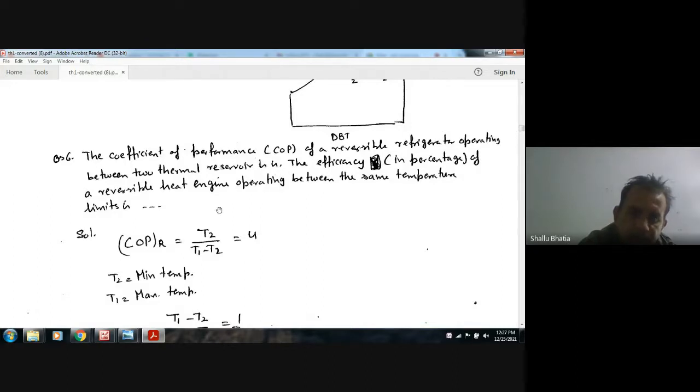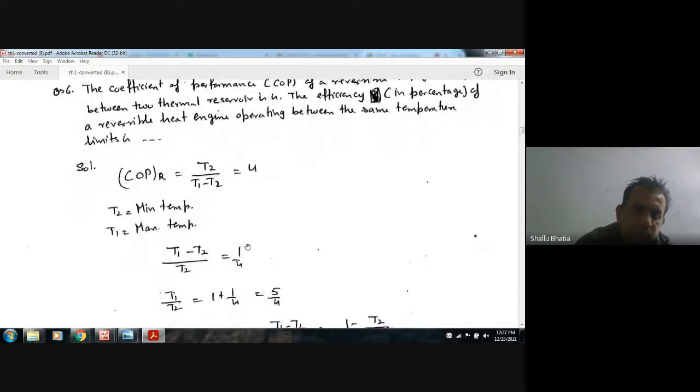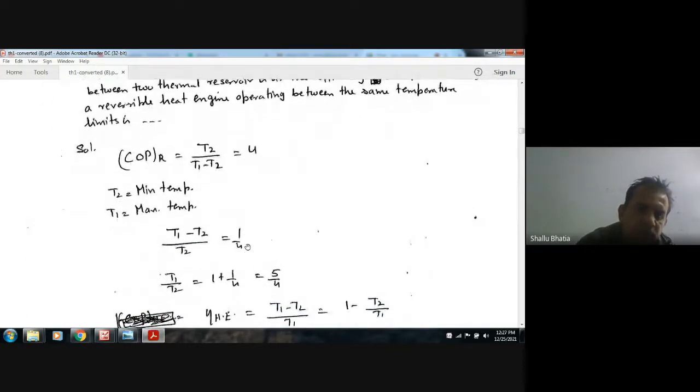Given that the COP of the refrigerator is 4, and the COP of a refrigerator for the Carnot cycle is the lower temperature divided by the temperature difference. That is, T2 divided by T1 minus T2. So it is 4. From this we can find the ratio of T1 by T2, that is 5 by 4.